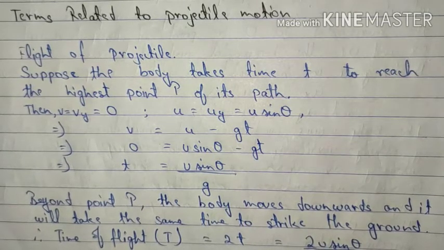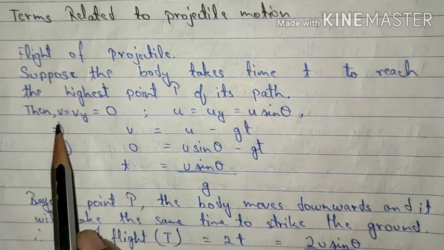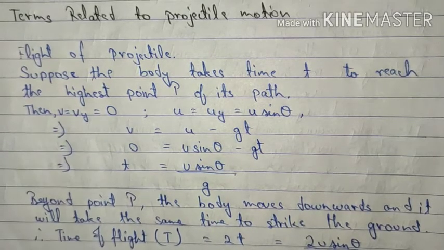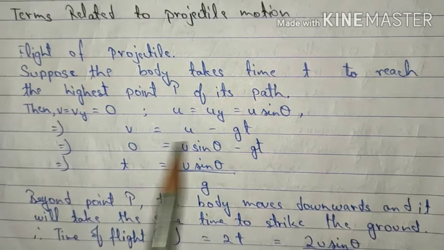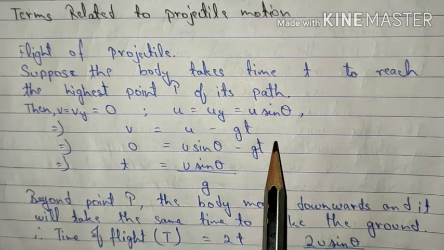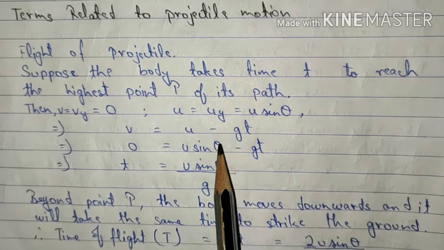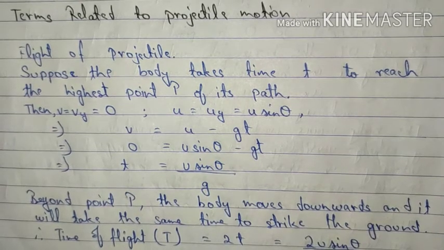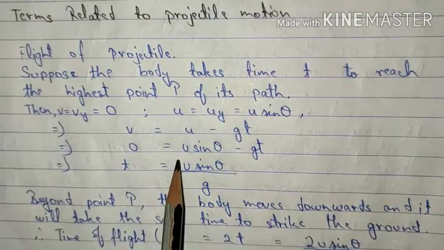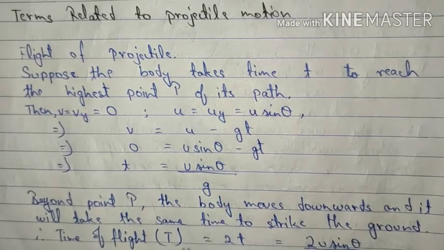At the highest point of the projectile, what do we know? That the vertical velocity at the highest point is always 0. So we take v is equal to vy is equal to 0. Using the first equation of motion, v is equal to u minus gt. It is minus because the body is moving opposite to the direction of the gravitational acceleration. Putting the values, we have 0 is equal to u sin theta minus gt, and hence t can be given as u sin theta upon g.